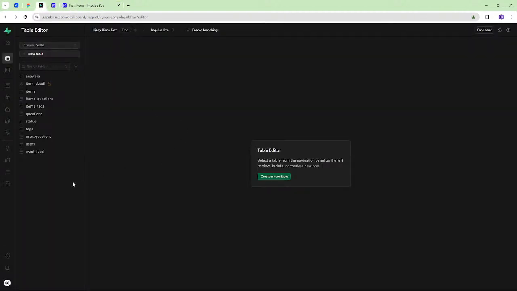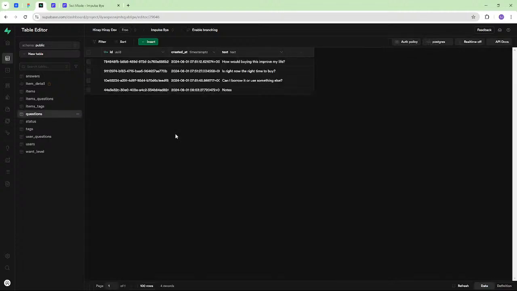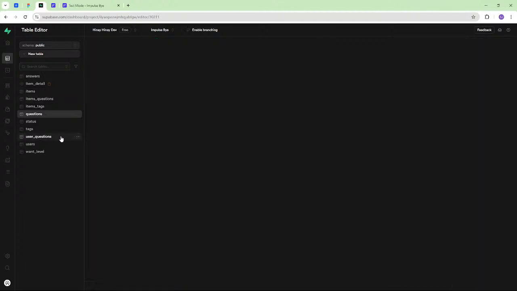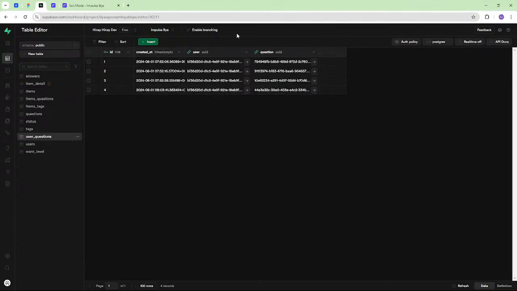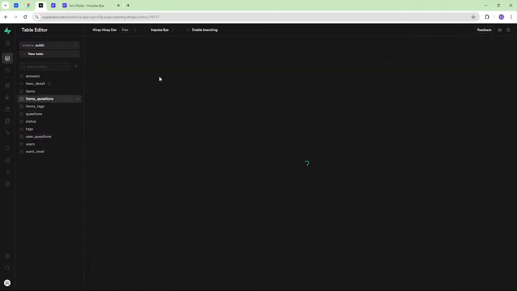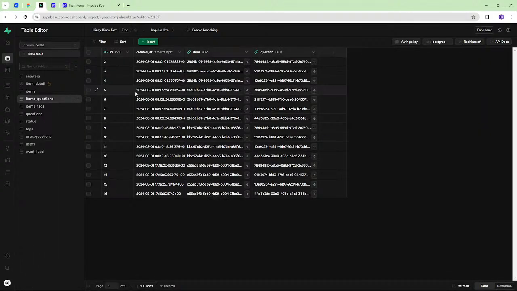Just to go over the database really quick, there's a questions table, and that's where these questions live. And then I also have a user questions join table so that, like I said, in the future they can have different questions. Right now this is just saying that this user is using these 4 questions. And then there's also an items questions table so that every time a new item is created, it will use whatever questions that user has as active in that moment.